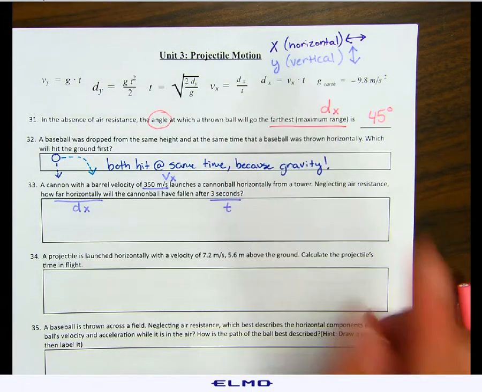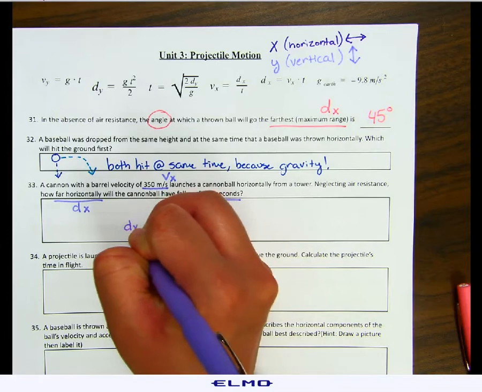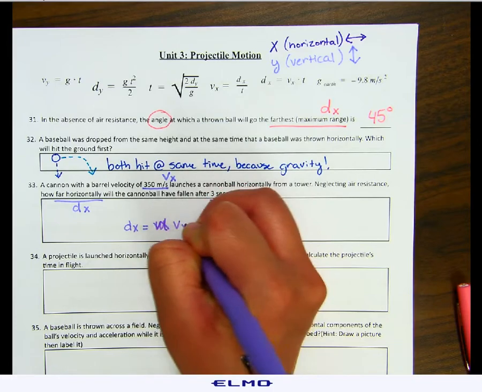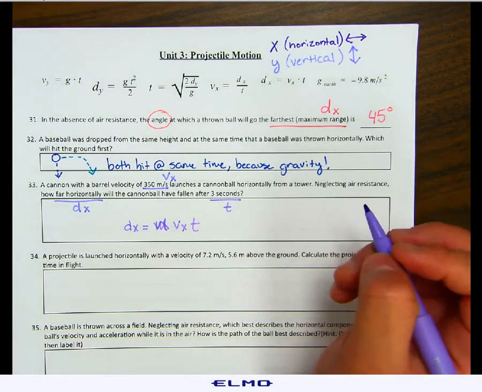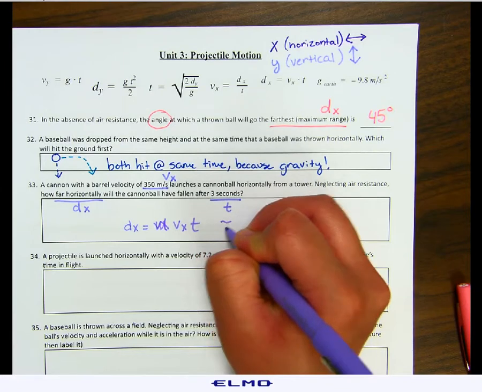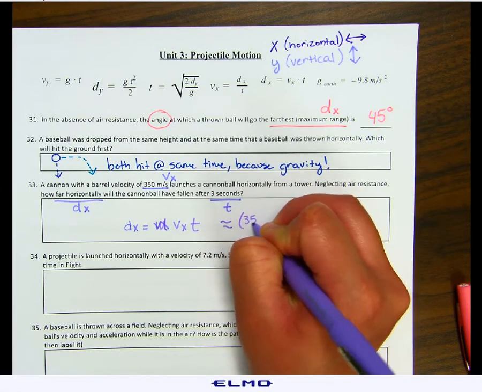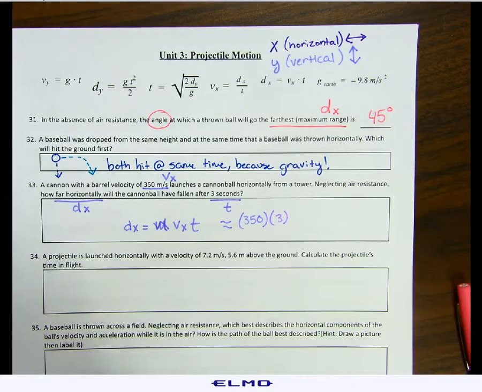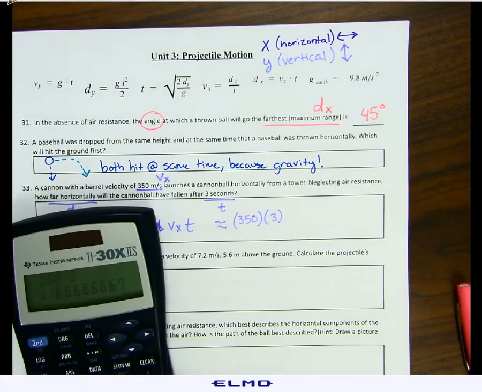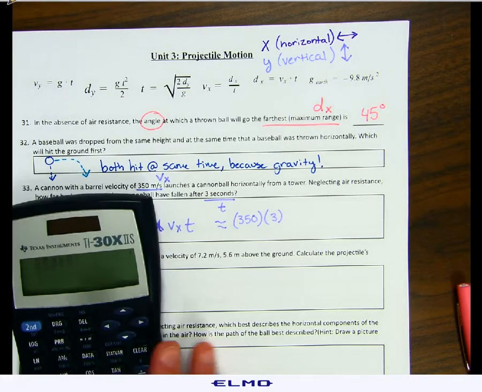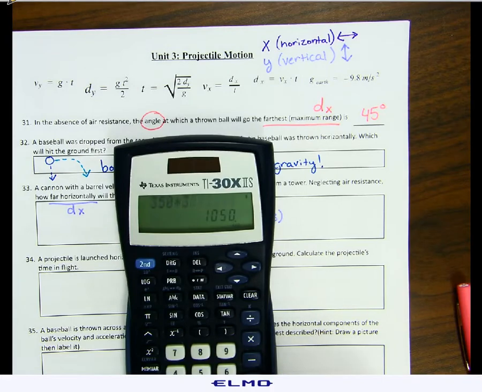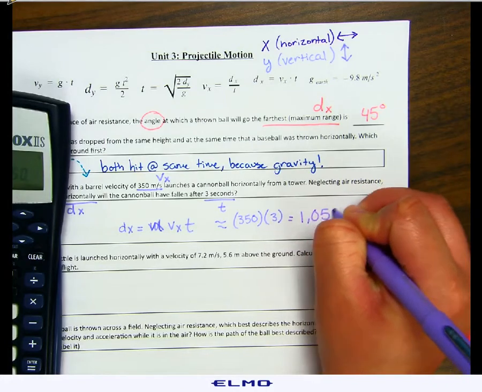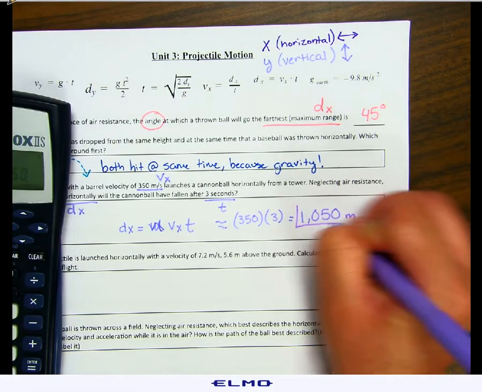dx equals vx multiplied by t. So when you're plugging this in, vx equals 350, our time equals 3 seconds. So 350 multiplied by our time, 350 by 3, is 1050. And then our distance is measured in meters.